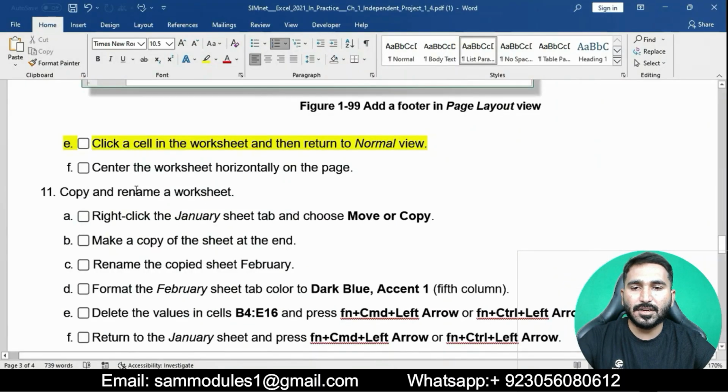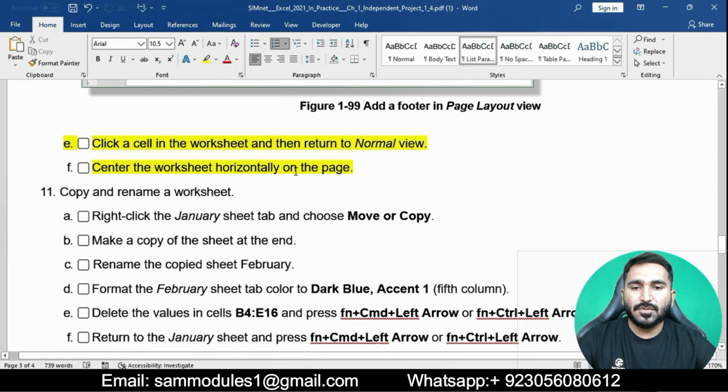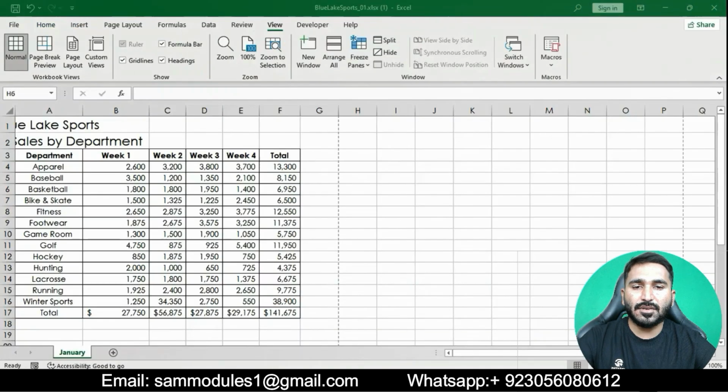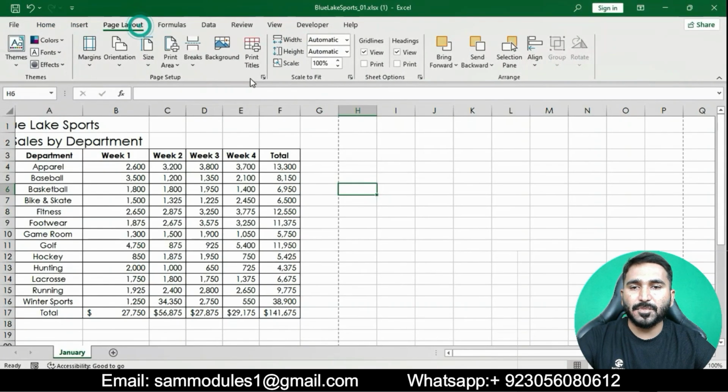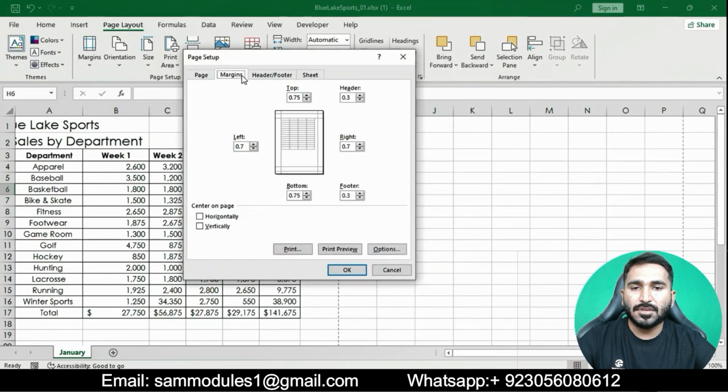The next point is to center the worksheet horizontally on the page. Go to the Page Layout tab. In the Page Setup group, go to the margins, click on horizontally, and then click OK.